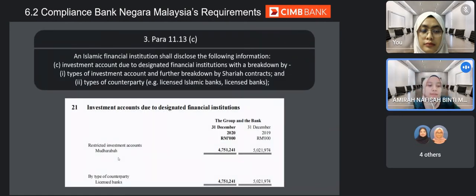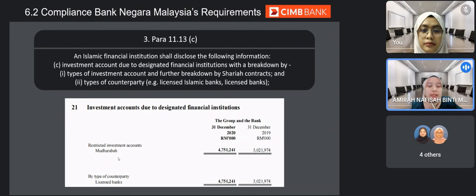Thank you, Azara. Para 11.13c states that an Islamic financial institution should disclose the following information: C. Investment account due to designated financial institutions with a breakdown by first, types of investment account and further breakdown by Sharia contracts, and second, types of counterparty, for example, licensed Islamic banks and licensed banks.